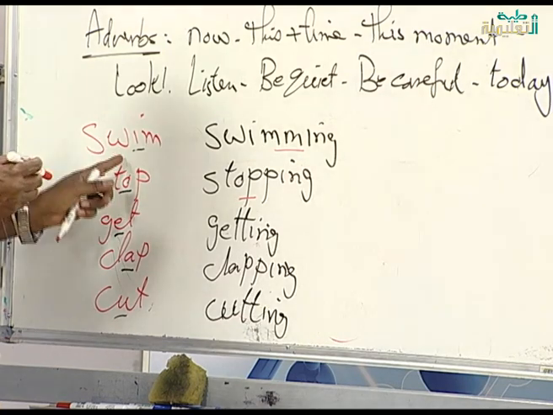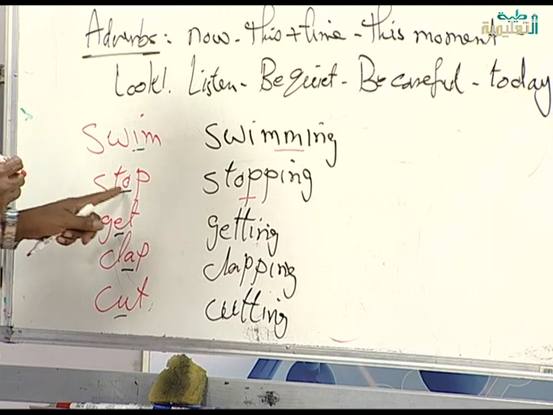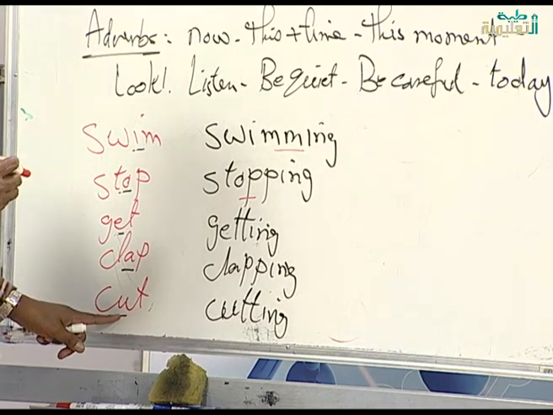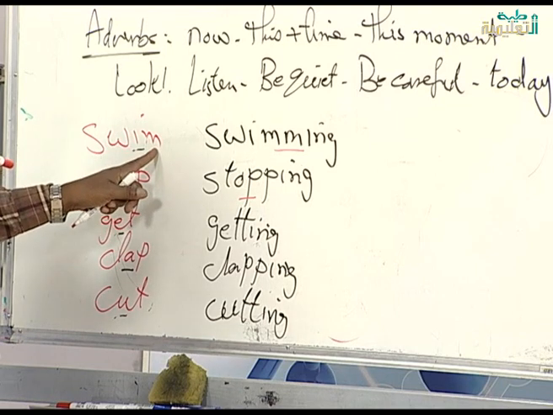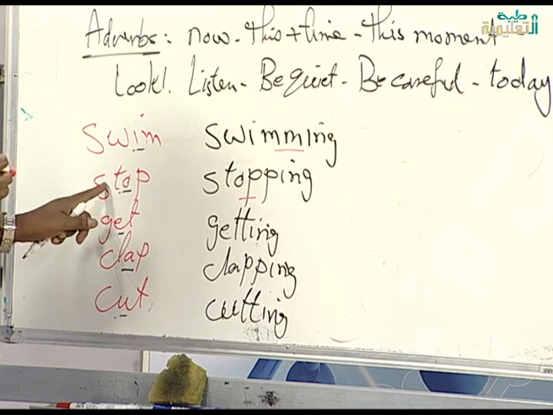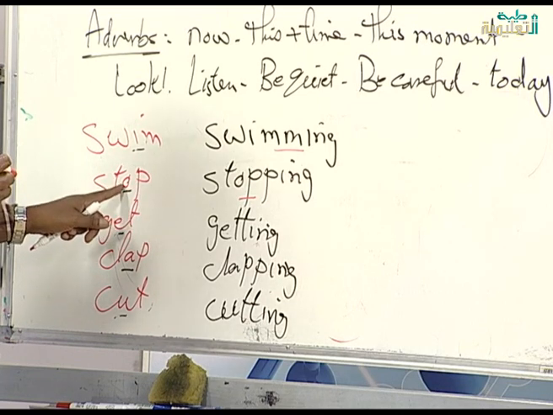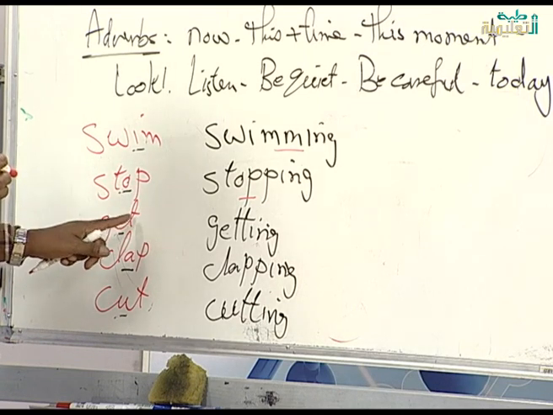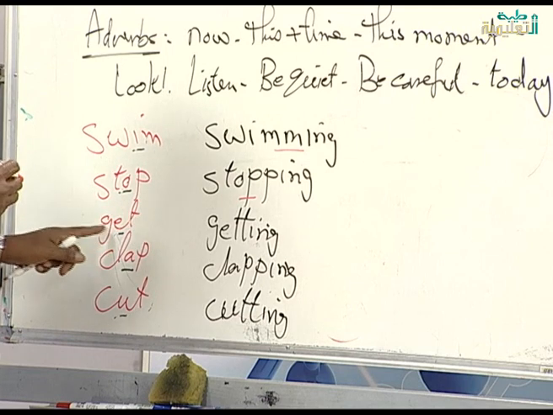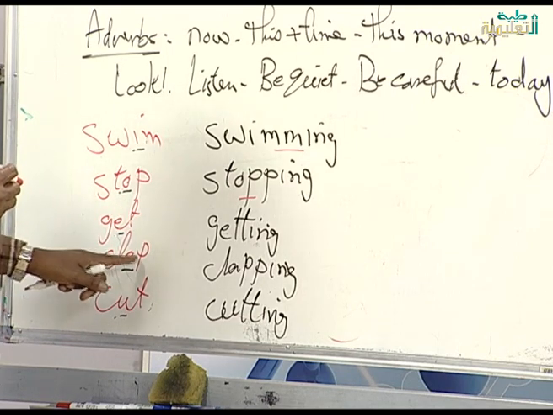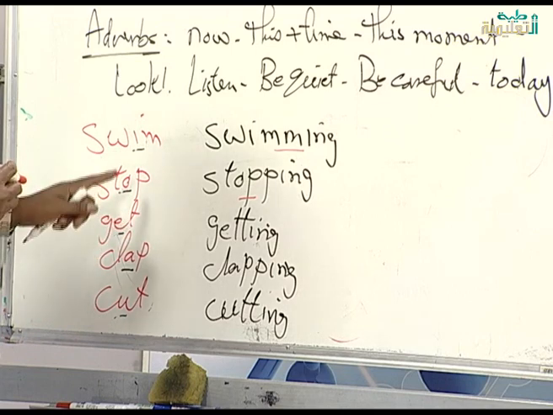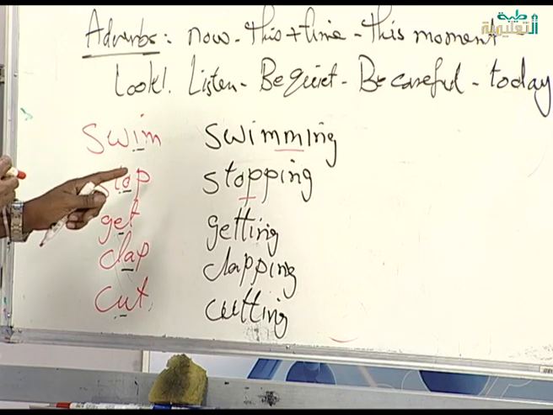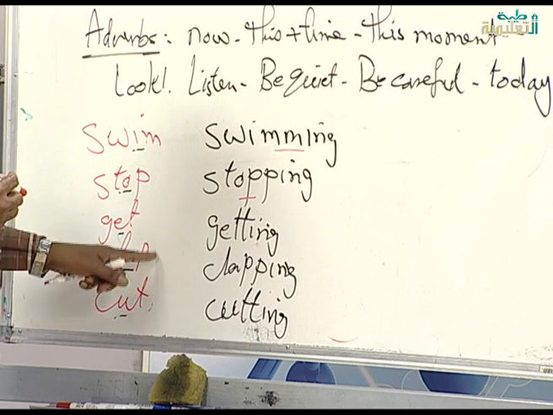Because before the last letter of the verb is the vowel letter. This is I, this is O, this is E, this is A, and this is U. These letters are before the last letter. The last letter of swim is M. Before it is I. The last letter of stop is P. Before it is O. The last letter of get is T. Before it is E. The last letter of clap is P. Before it is A. The last letter of cut is T. Before it is U.